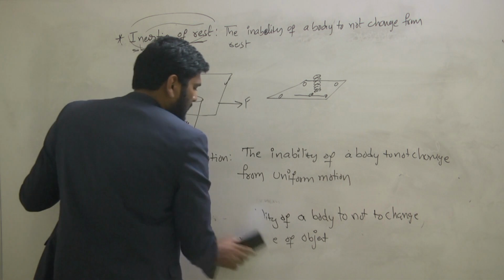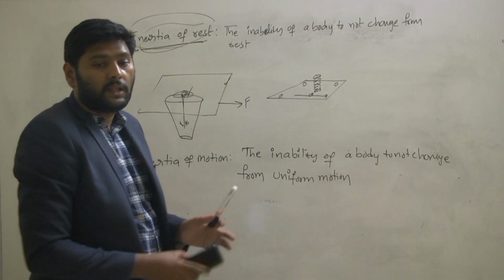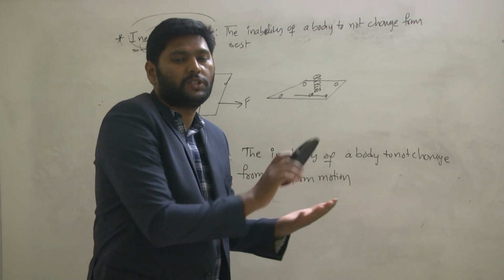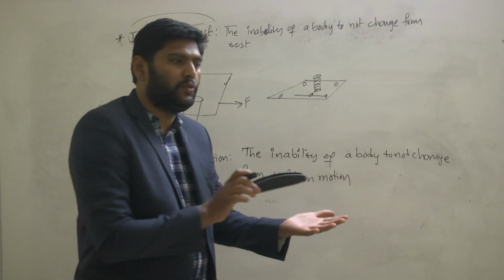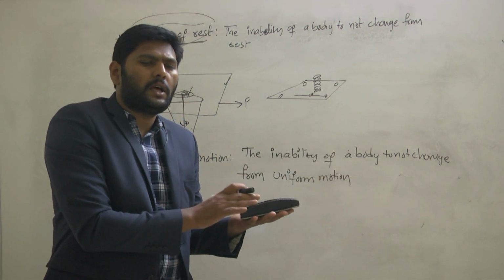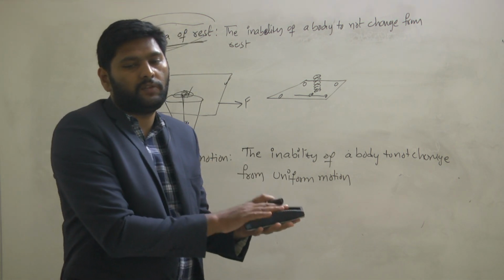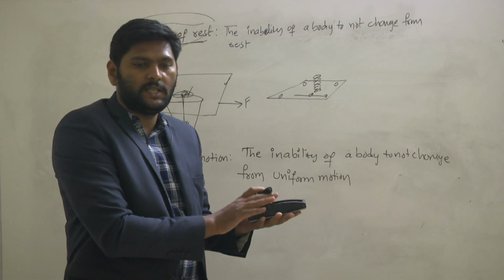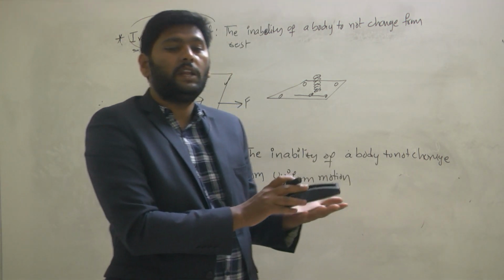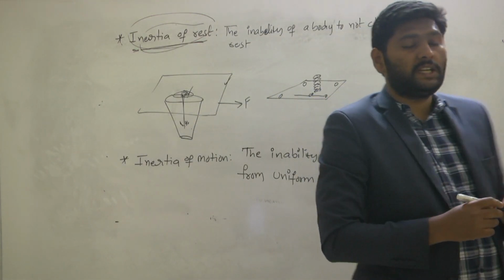This is also an inability of a body, which means the body cannot come to a rest position by itself when it is in motion. For example, this duster is moving in a forward direction with velocity v. If this duster comes to its rest position by itself without application of force, it will not come. Since this duster has what kind of inertia? Inertia of motion.